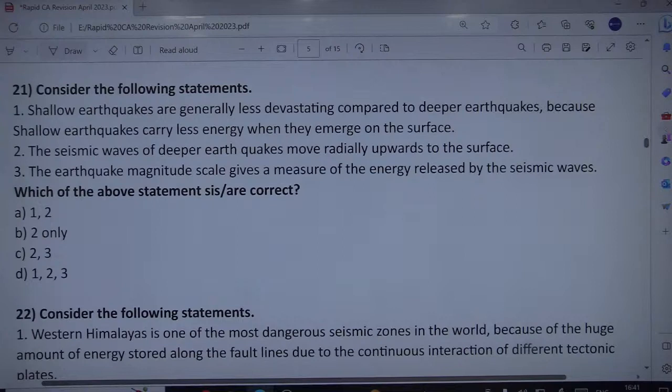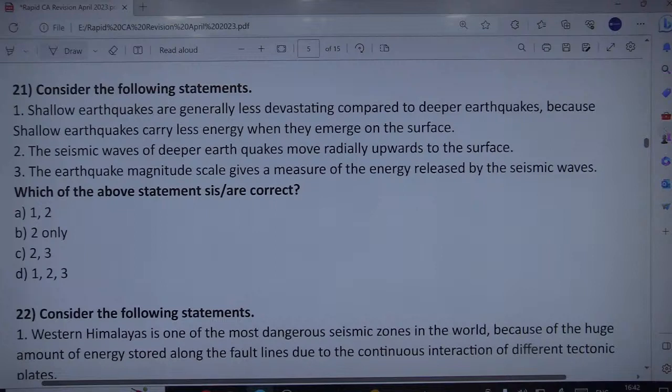So the question is, the first option is this statement: shallow earthquakes are generally less devastating compared to deeper earthquakes because shallow earthquakes carry less energy when they emerge on the surface. But remember, shallow earthquakes are generally more devastating because they carry greater energy when they emerge on the surface. Not the lesser or less devastating or less energy. So the first statement is incorrect because they are more devastating and carry more energy. Of course, they would be devastating only when carrying more energy.